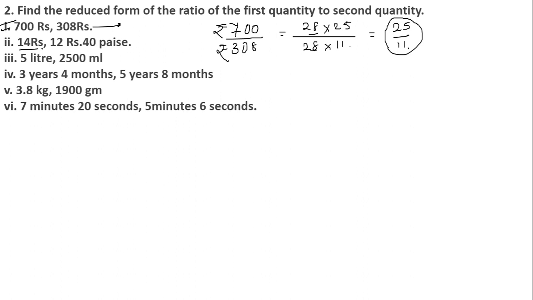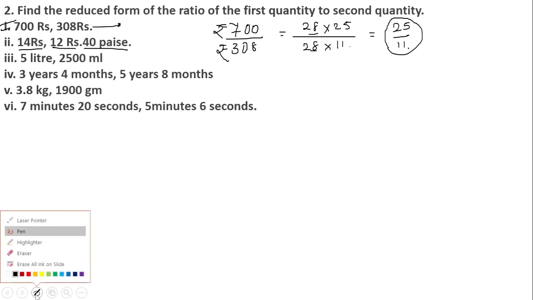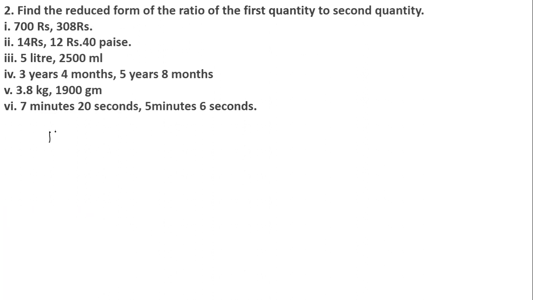Next question is 14 rupees and 12 rupees 40 paisa. Here you have to understand that we are now talking about question number 2. 14 rupees is the one quantity and the other quantity is 12 rupees and 40 paisas. So 12 rupees 40 paisa can be represented as 12.40 rupees.